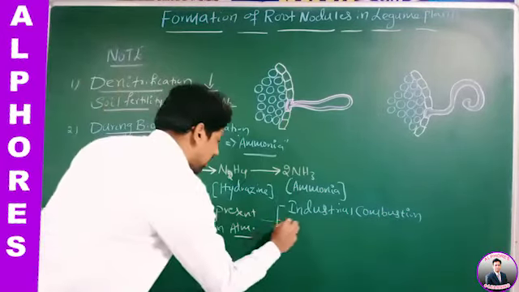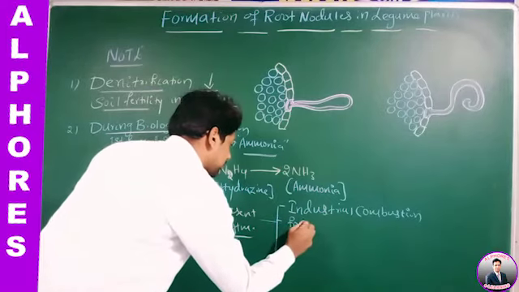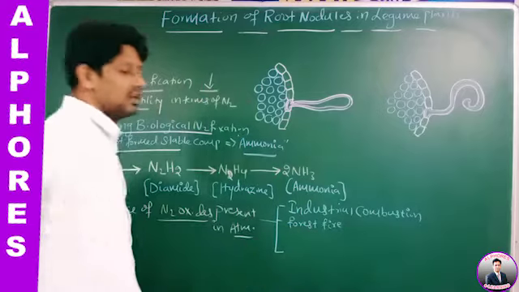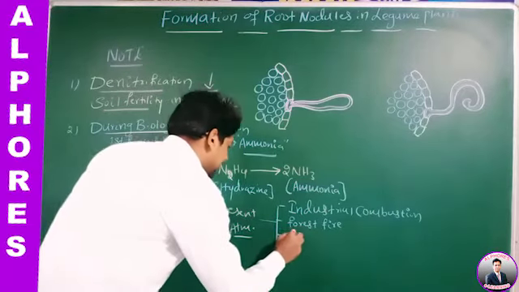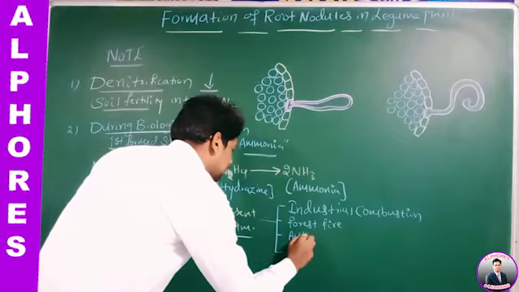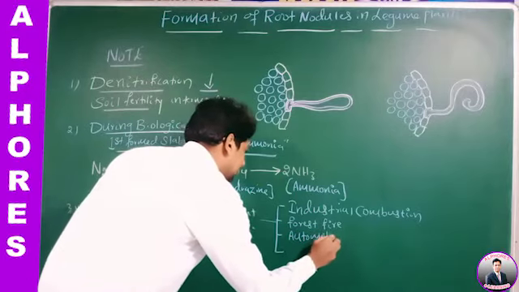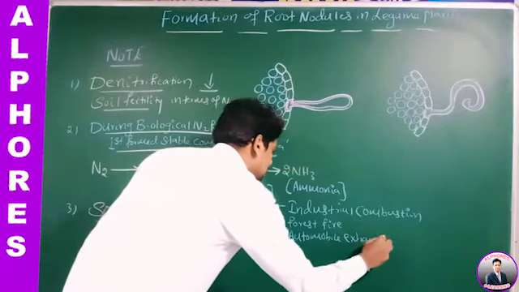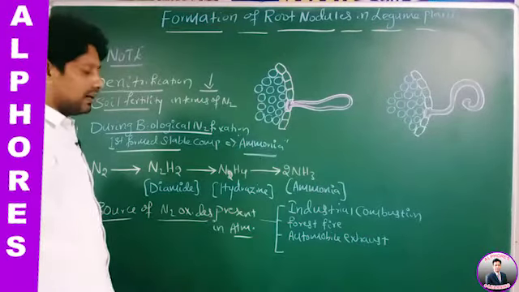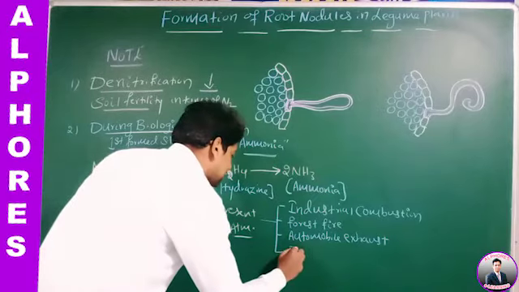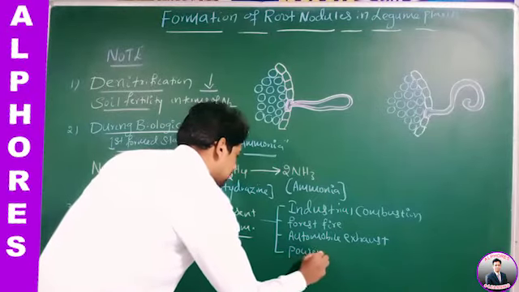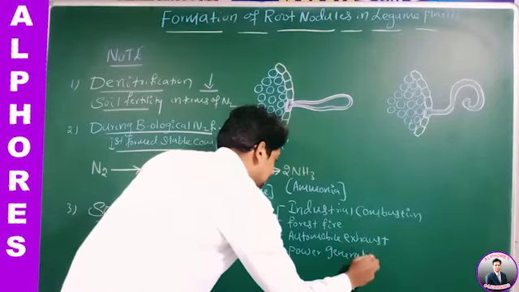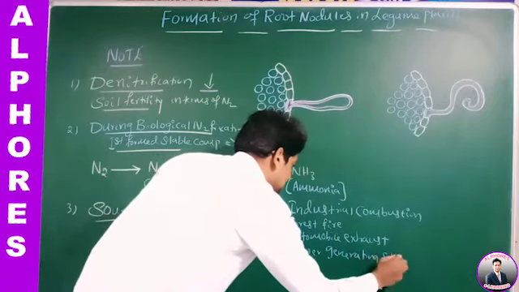The second one is forest fire. The third one is automobile exhaust. And the fourth one is power generating stations.